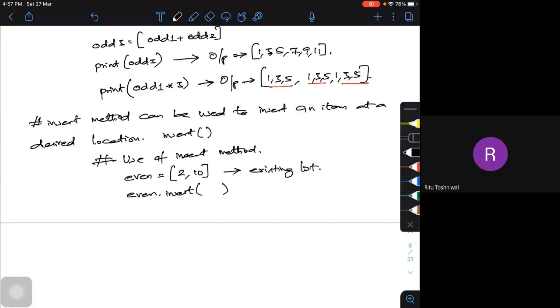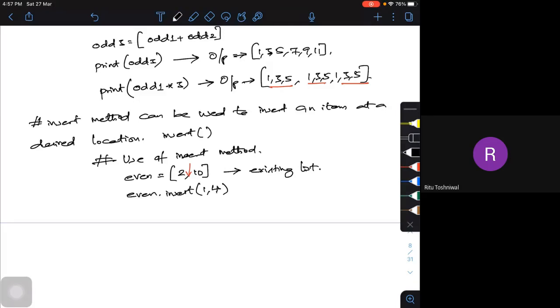I am going to use 1. If I use 1, what is it going to take? It's the index 1. See where I want to insert. I want to insert at this particular place. See, 0 is 2, then 1 is this particular thing. So at this particular point in between, I want to insert one number. After the 2, I want to insert 4.